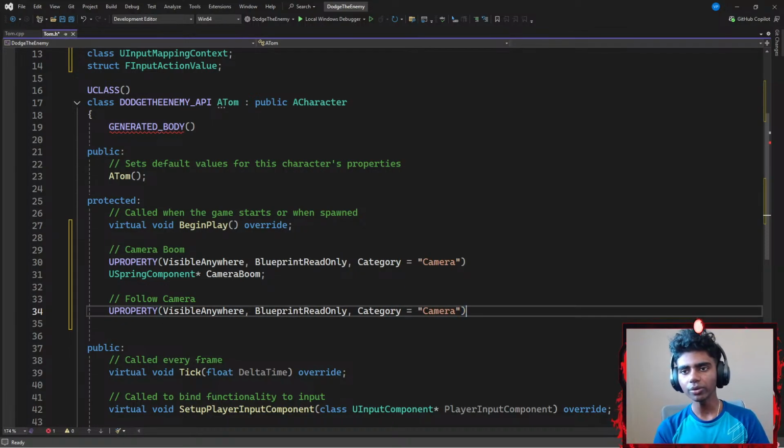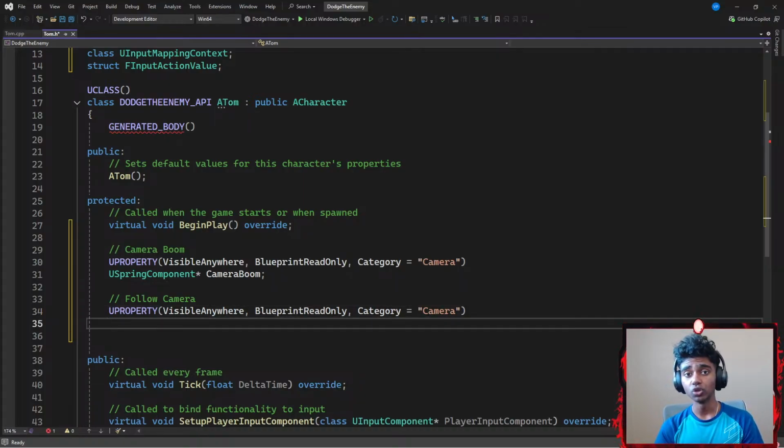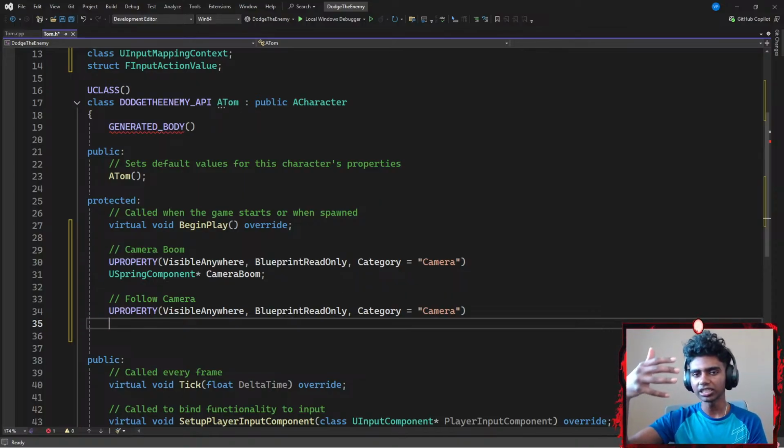Now, category is not compulsory for getting my code to work, but it does keep the code organized, because eventually when I get like 1,000 lines of code, maybe 5,000 lines as well, I would really need categories, because I would search camera and I'm going to see all the camera content type stuff, if that makes sense.